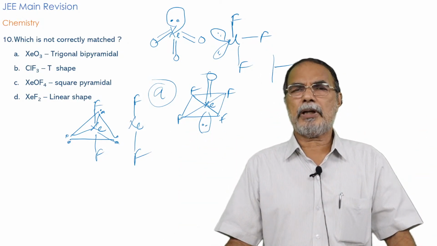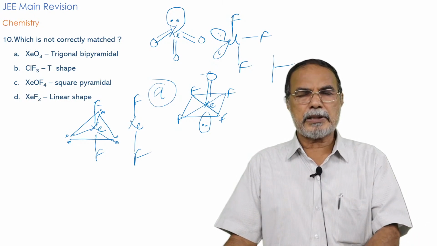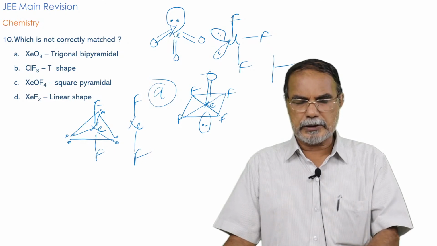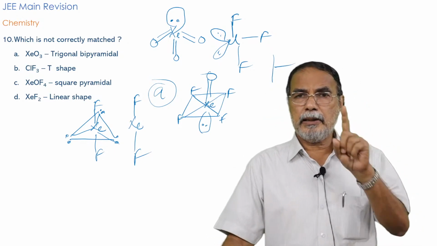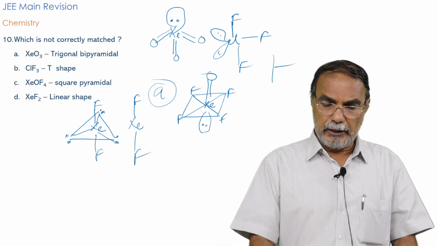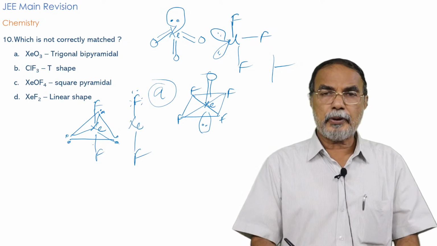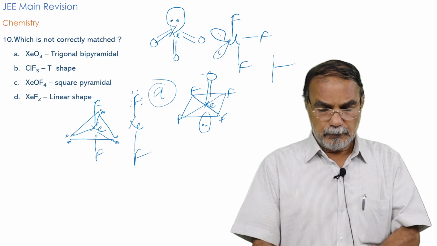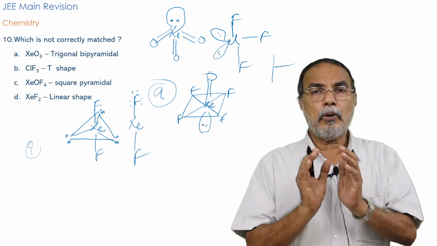So for example, if you are asked about the number of lone pairs of electrons on the xenon atom, the central atom in the molecule, it is 3 lone pairs. And suppose you are asked the total number of lone pairs in the molecule XeF2, it is 3 lone pairs on xenon, and on each fluorine you have 3 lone pairs. So on 2 fluorines you have 2 into 3, 6 lone pairs, plus these 3, that will be 9 lone pairs in the whole molecule.